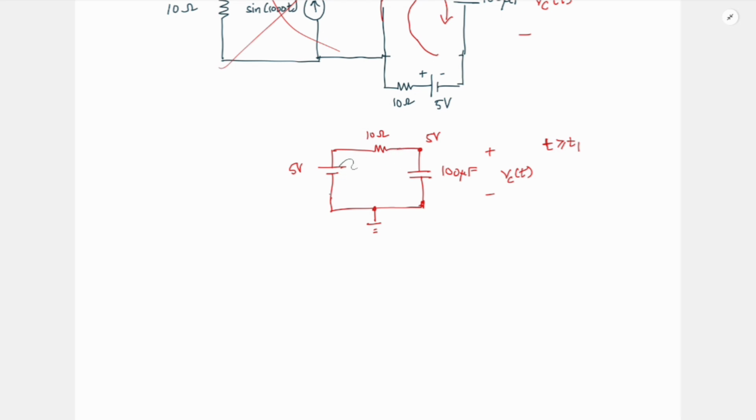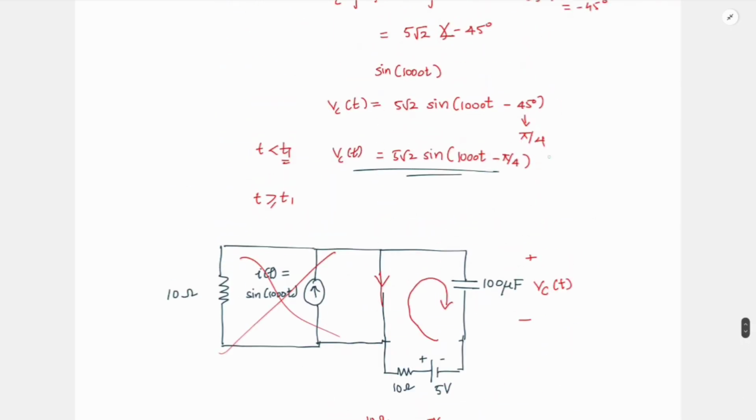So what it means is, if this cap is at some different voltage, let's say it starts from Vc, this circuit will try to take it from Vc to 5 volt with a time constant of tau equal to RC, this R into C. If it is higher than 5 volt, it will try to decrease it and take it to 5 volt. But if it starts from 5 volt only, then it will remain at 5 volt, right? So I need to find the value of Vc of T1 from the previous equation such that this is equal to 5 volt. Okay, so let us find that.